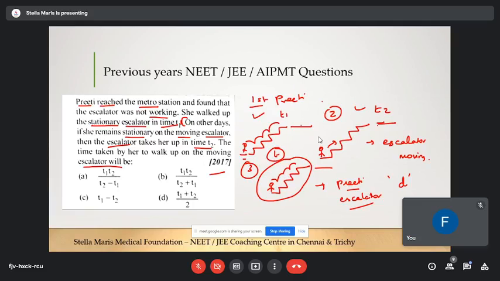Let's say, for this there will be a velocity... or else I can, just a moment.